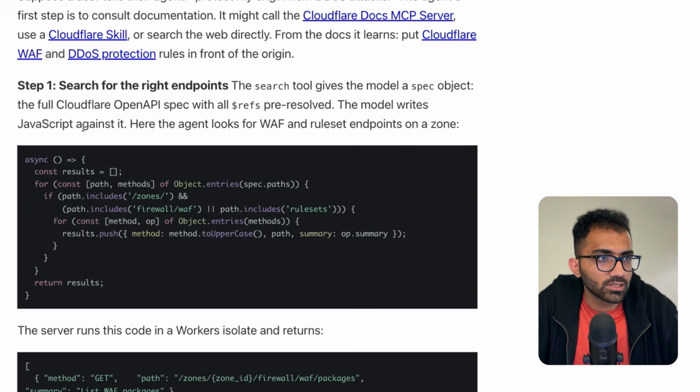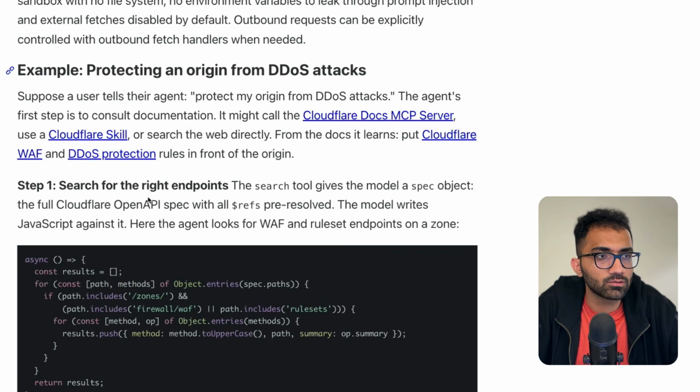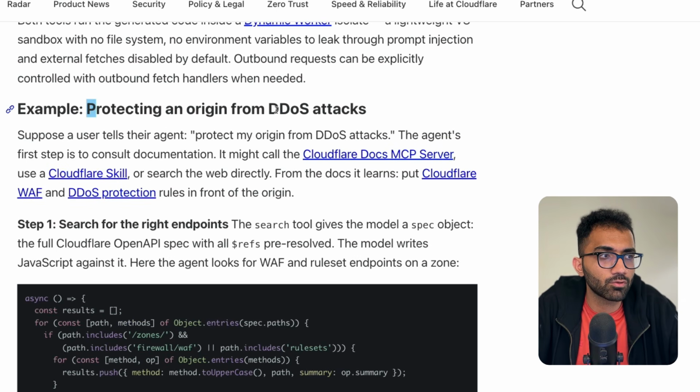All right, so this is interesting. What they're actually saying is that the agent produces this code, this async arrow function, which technically is not valid JavaScript, right? You're missing a function name, but anyway, the point is that this code is written by the LLM, and the LLM actually figures out what sort of APIs are there in order to achieve what it wants to do, right? So they have given an example of protecting an origin from DDoS attacks.